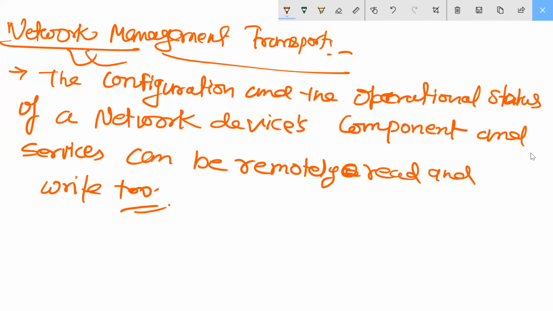This is the network management transport, that is called NMT.